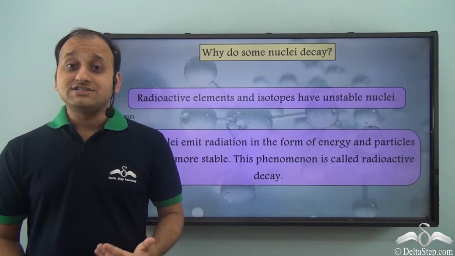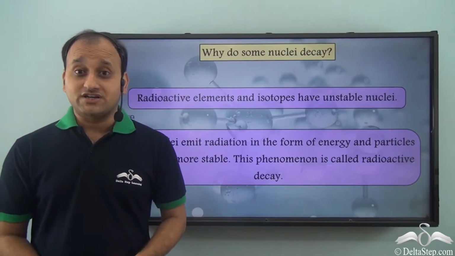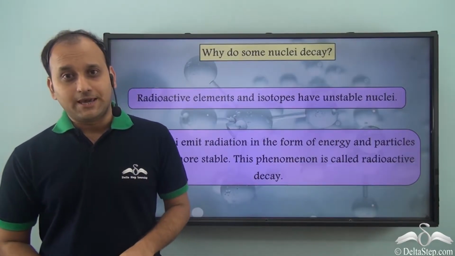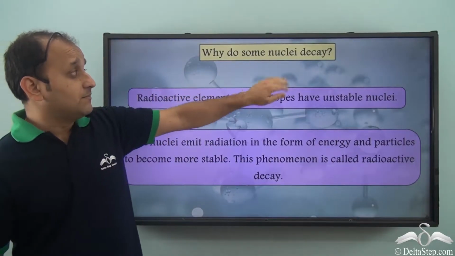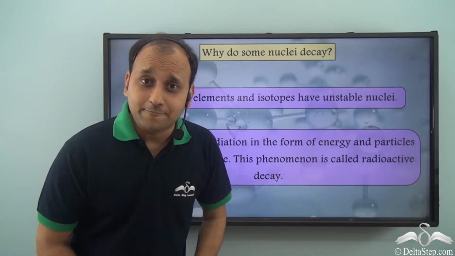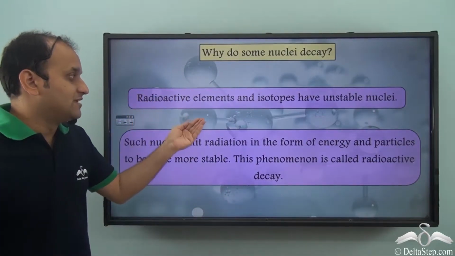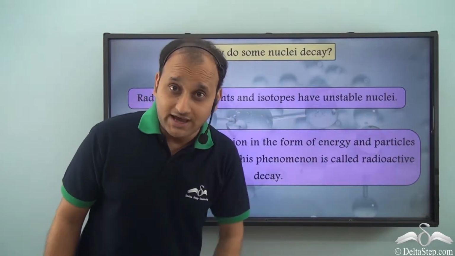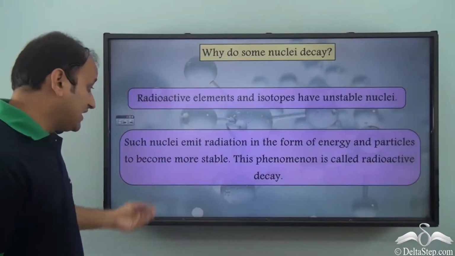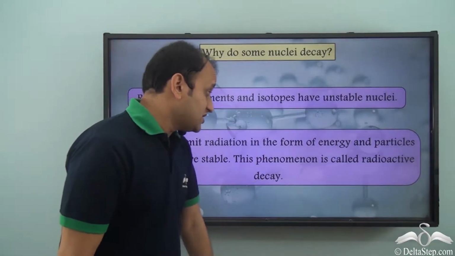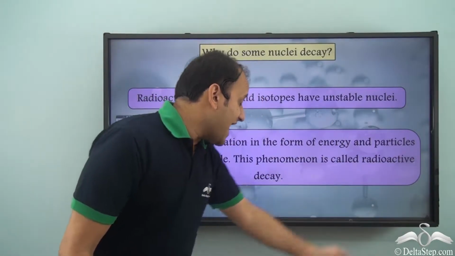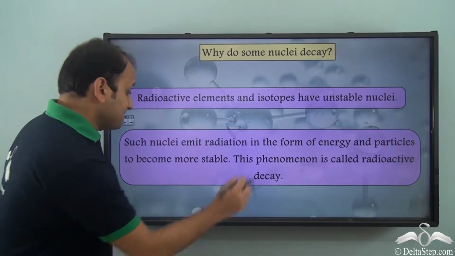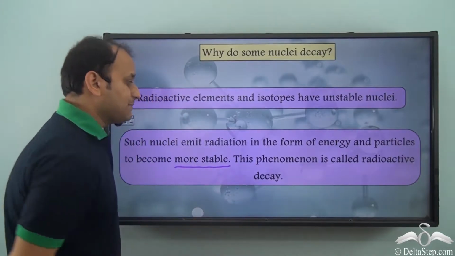We know that nuclei of some radioactive substances undergo decay. So why do some nuclei decay? Radioactive elements and isotopes have unstable nuclei. Such nuclei emit radiation in the form of energy and particles to become more stable.